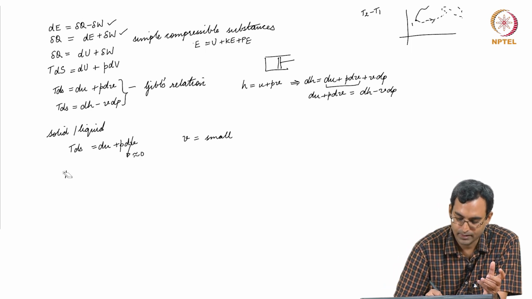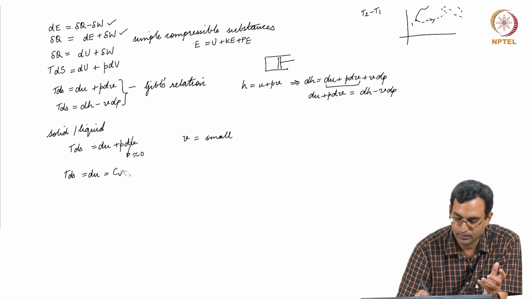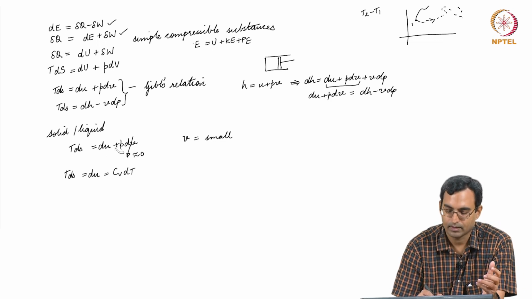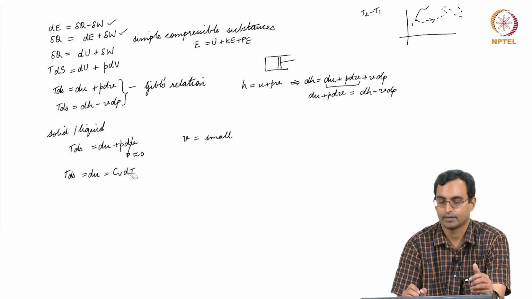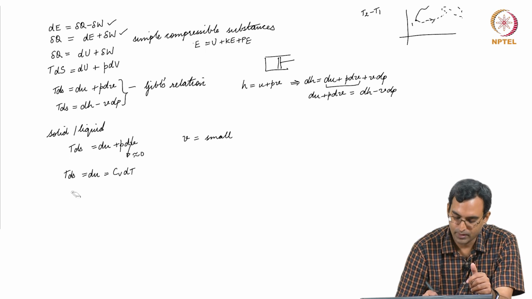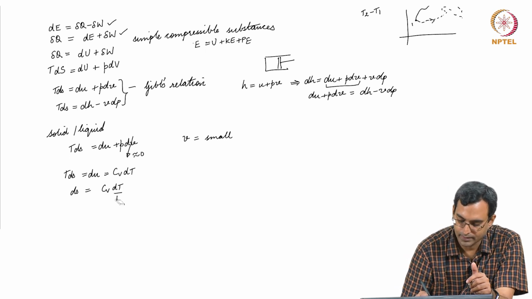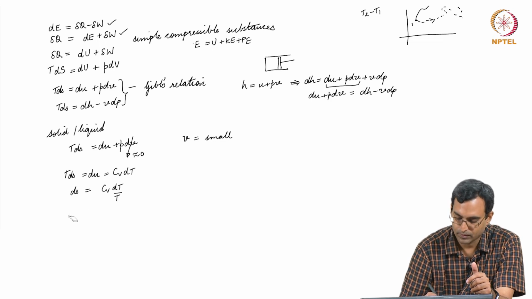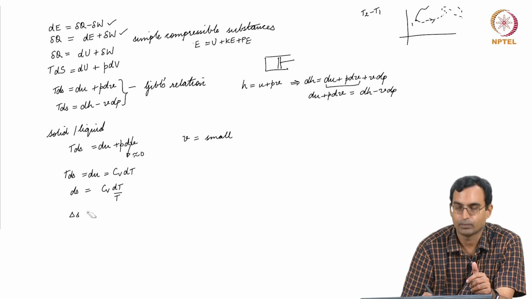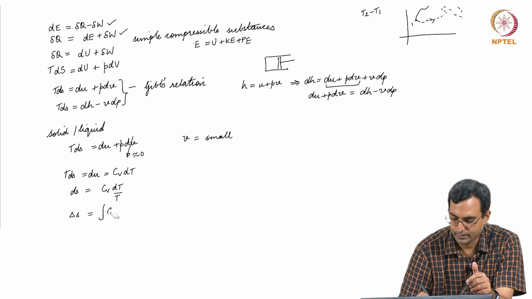So, I have TdS is equal to du, that is equal to Cv dT, because I am looking at small u, so the mass is not there. If I wanted to find ds, that is essentially Cv dT by T, or if I want to find delta S, S2 minus S1, I can integrate this.